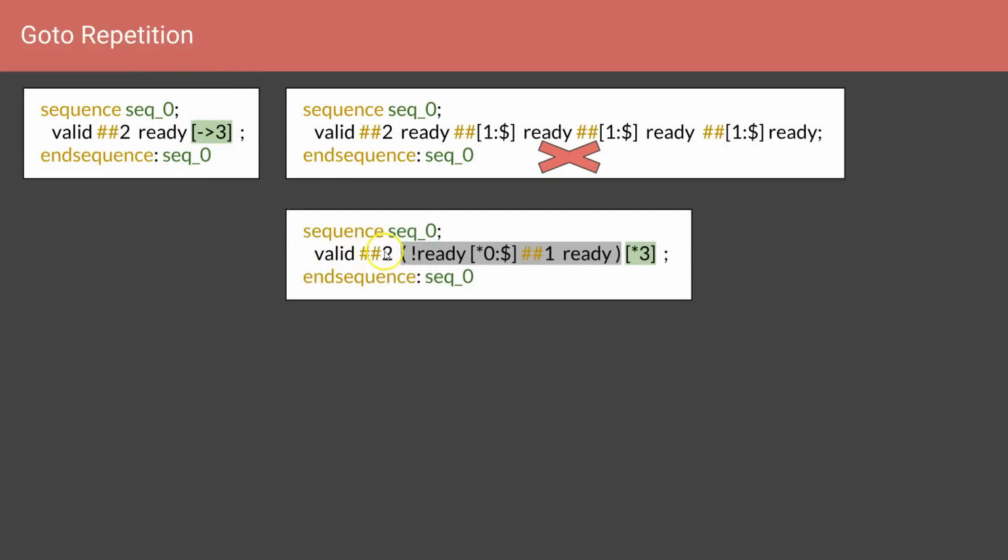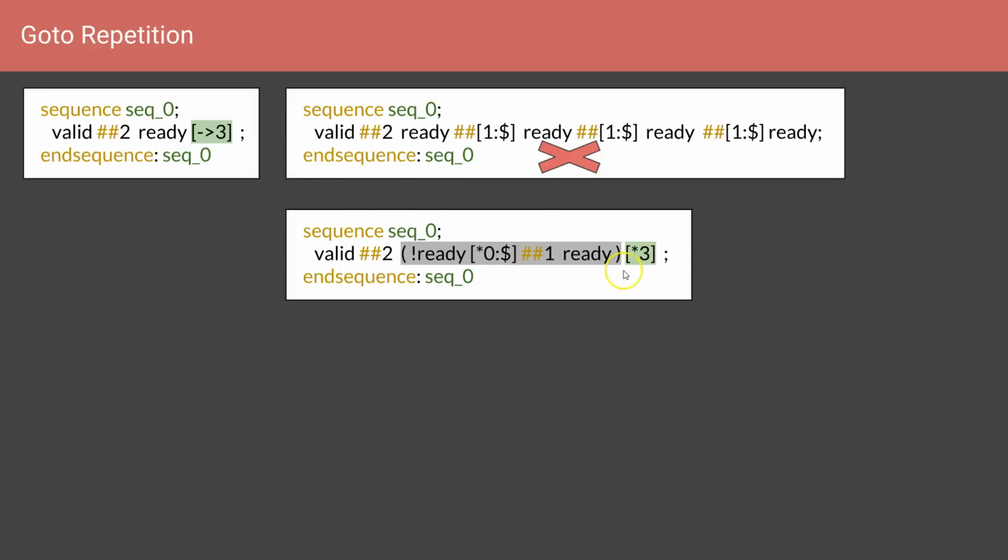So it will be equal to valid hashers to not ready, which is repeated from 0 to $ cycles, followed by 1 clock ready. So this whole expression is consecutively repeated 3 times. So this is the equivalent expression of this Goto repetition operator. By adding this whole set of conditions before ready, you are saying that the ready signal could be going low for anywhere from 0 to an infinite number of cycles.